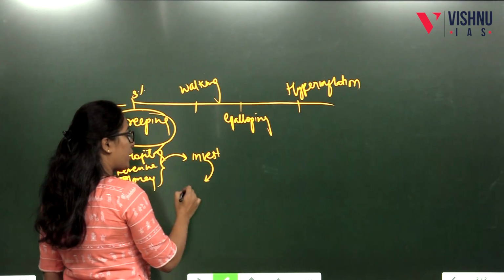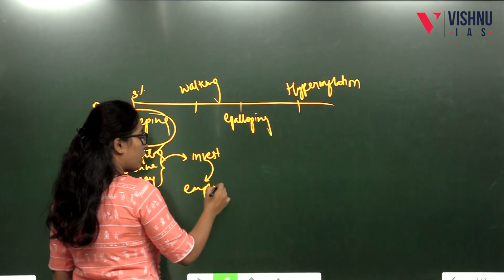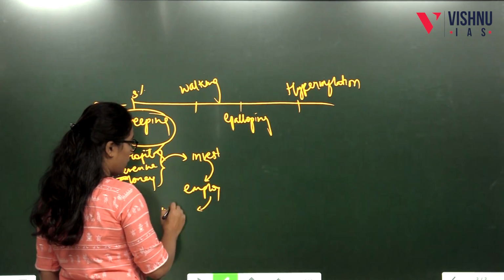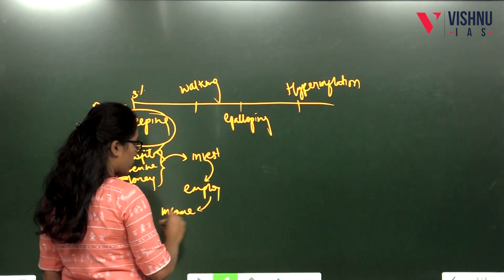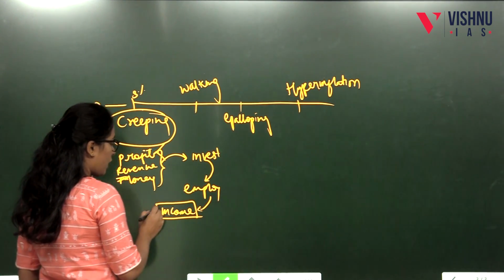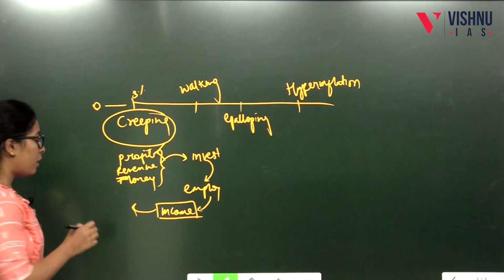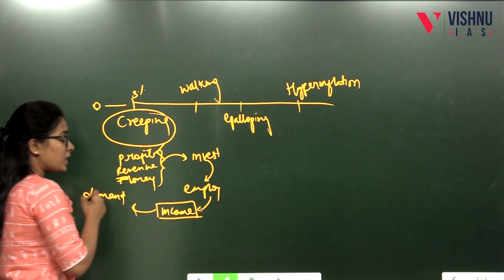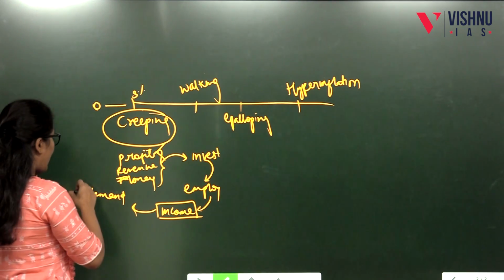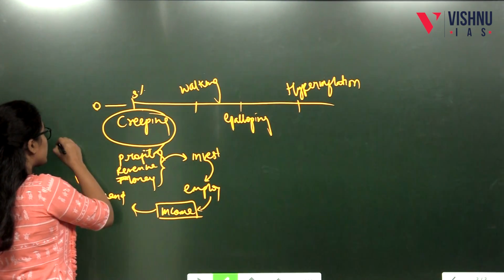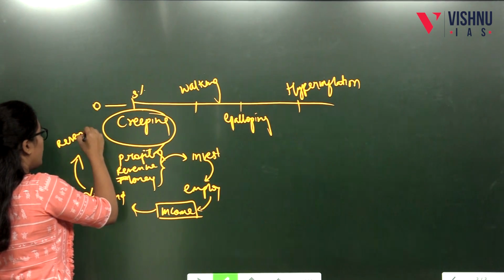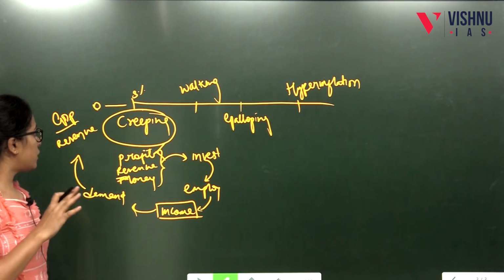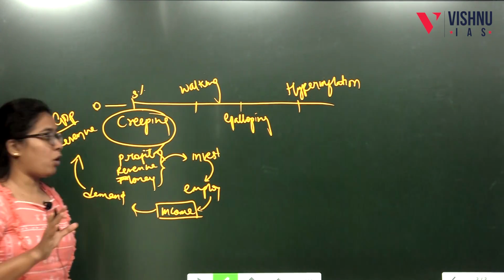This investment will bring employment. This increased employment will bring income. The personal income of a consumer will increase. They are able to command more demand in the economy. This increase in demand will increase the revenue of the government, that is, GDP will increase. So this inflation, 0 to 3%, is good for the economy.